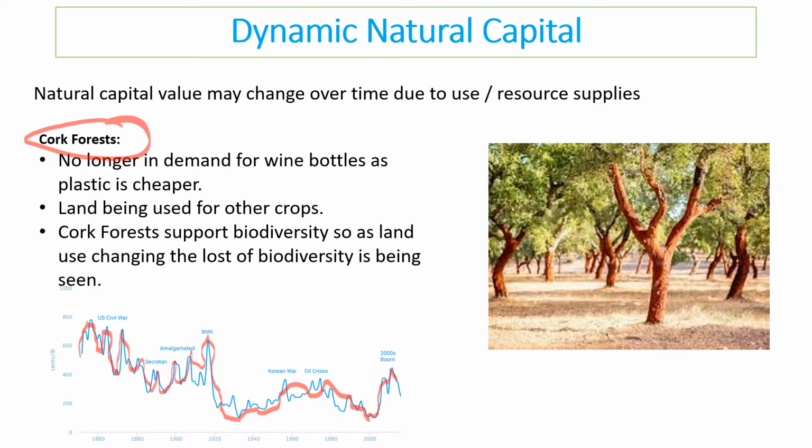And that means that the land has been used for other crops. Now you might think, what's the issue with that? Because it just means the value of that resource has gone down, we don't need it anymore. Well, actually cork forests were very sustainable because they were only harvested every 9 to 10 years, and therefore the land was very biodiversity rich because it supported other animals and plants in that area. So the loss of the cork forest, because the land's been used for other uses, has now led to a decrease in biodiversity in areas like Portugal where this was originally grown.